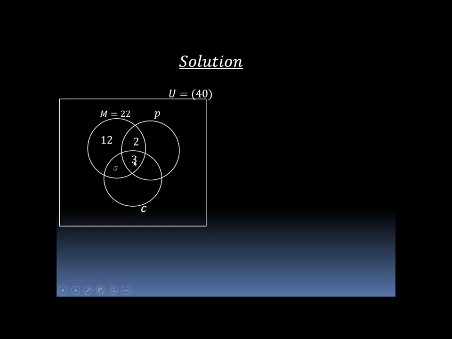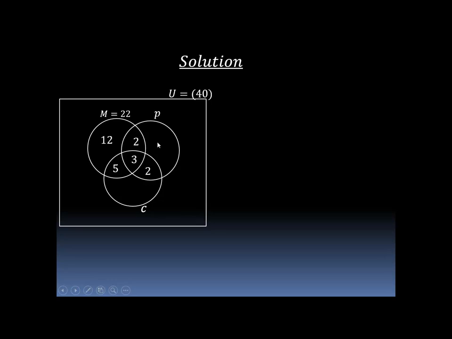And the number of students who study maths and chemistry only was given to be 8, but we have 3 there already, and the 5 will add up, making 8. The number of students who study physics and chemistry only was given to be 5. 3 is already there, remaining 2 to sum up to 5.